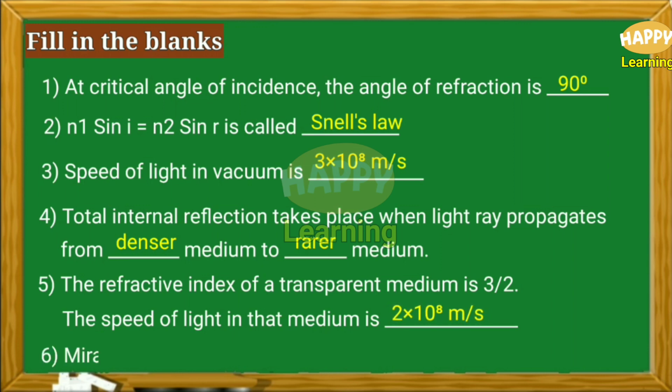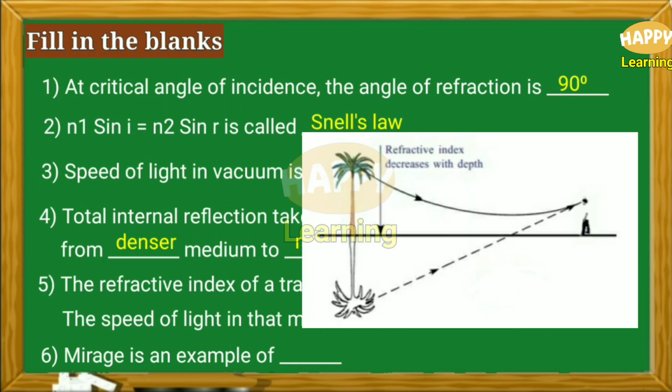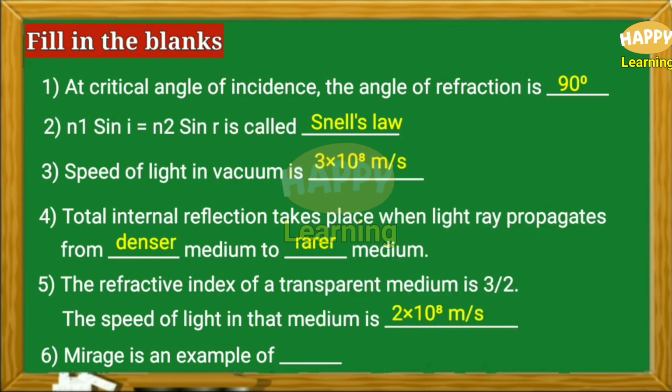Number 6. Mirage is an example of dash. We know mirages are formed due to total internal reflection. Therefore, the answer is total internal reflection, in short TIR.